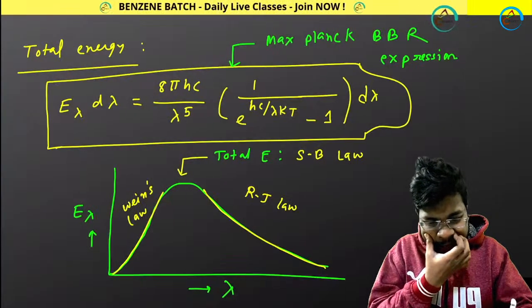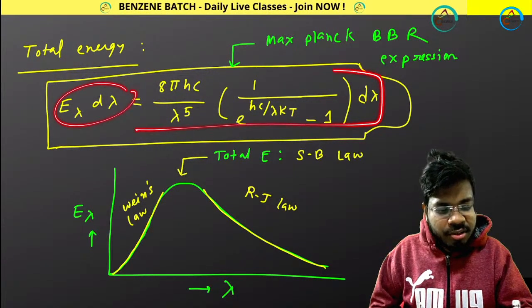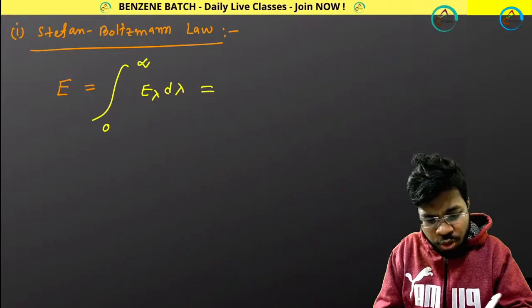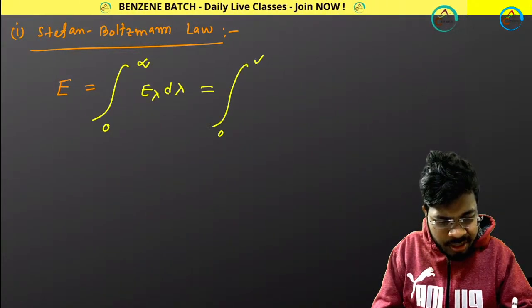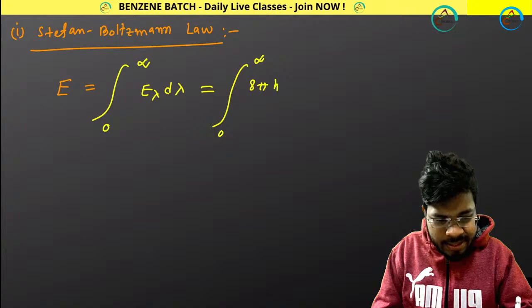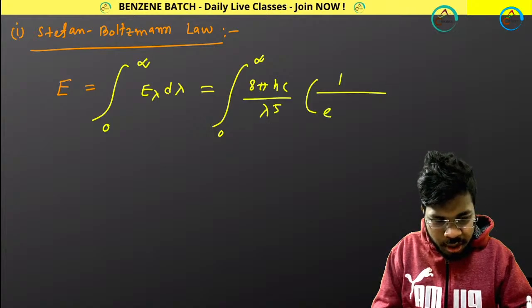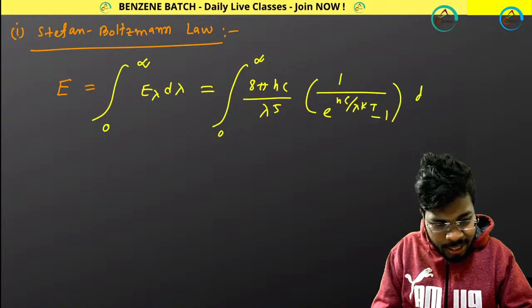That means E lambda d lambda means the full expression. And if I now put the value of E lambda d lambda, that means integral from 0 to infinity of 8 pi hc divided by lambda to the power 5, times 1 by e to the power hc by lambda kT minus 1, d lambda.